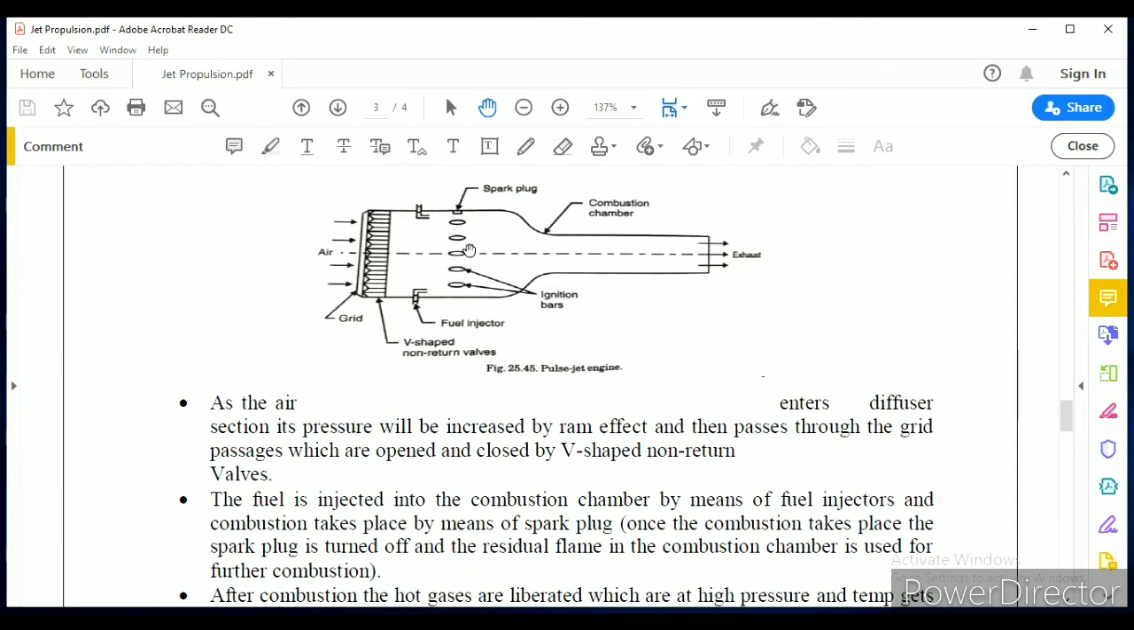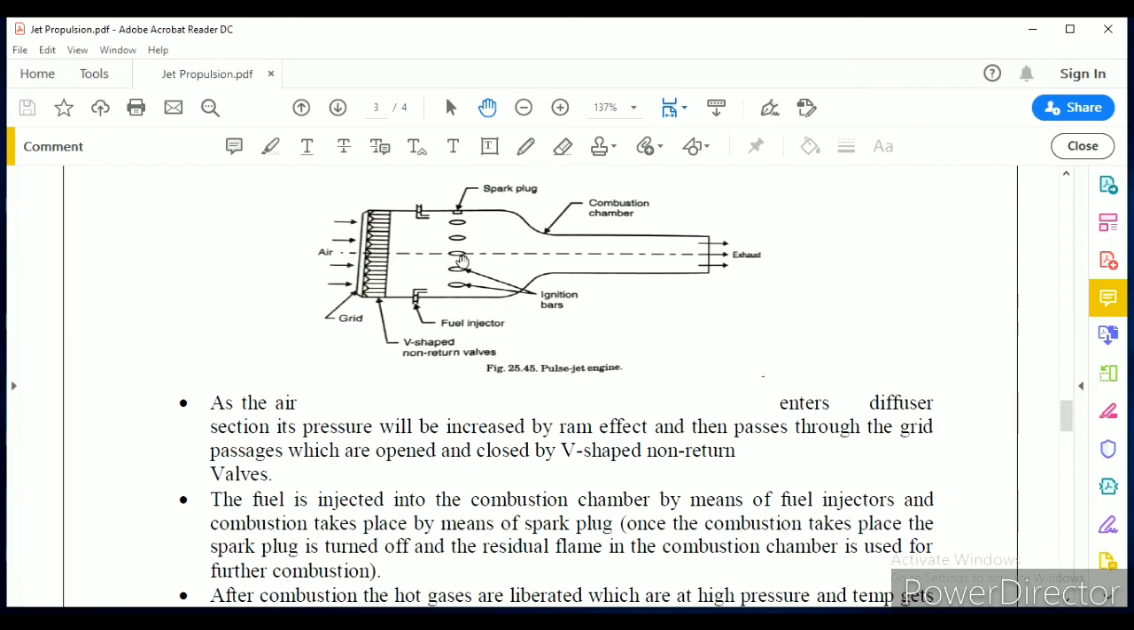So in the combustion chamber, the pressure falls. When the combustion chamber pressure falls, these valves open again, so the air enters into the combustion chamber. This is called intermittent combustion. Combustion will not be continuously taking place in the combustion chamber. That's why it is called the intermittent combustion jet. Here, when the air pressure is more, these valves will be opened and allow